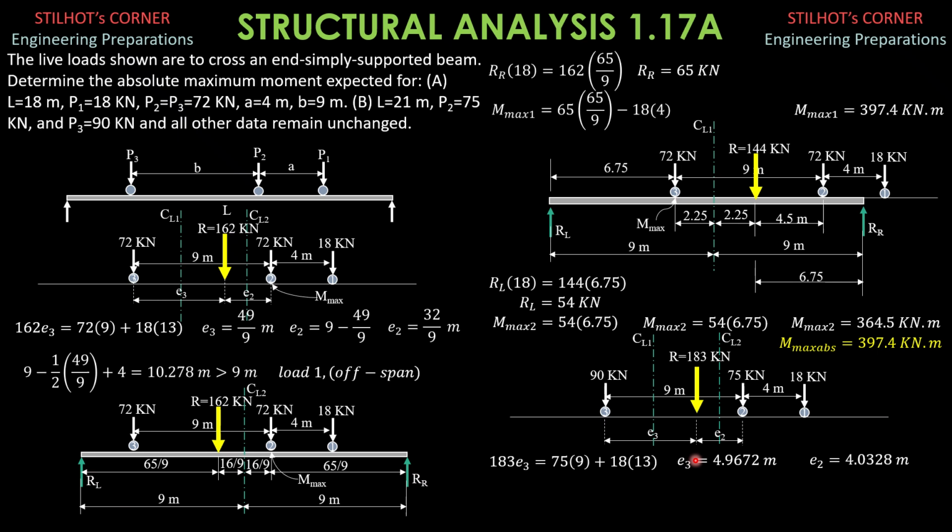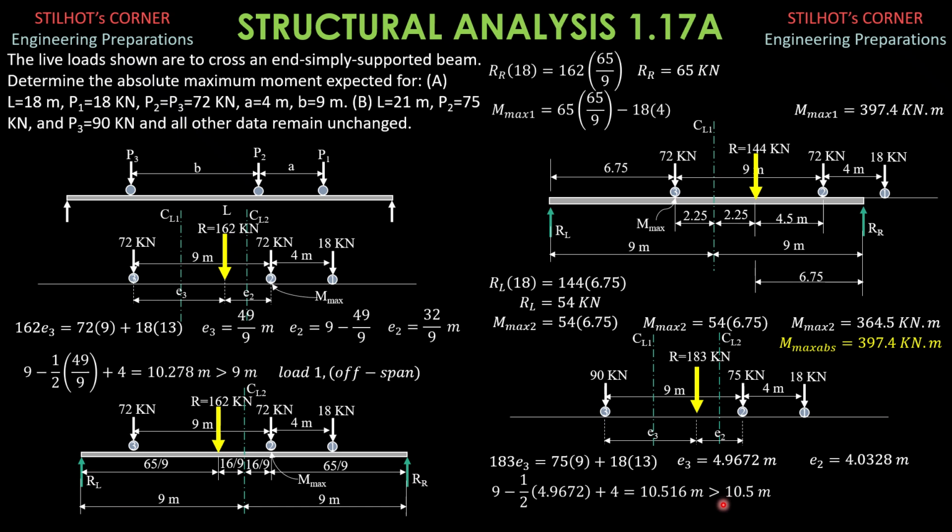So let's consider first, or let's check first, if the maximum moment occurs under load 3 if load 1 is still on the span. So that distance of load 1 from the center line is equal to 9 minus E3 over 2 plus 4. So 9 minus one half of E3, 4.9672, plus 4 is 10.516 meters, and that's greater than half the length of the beam. Half of 21 is 10.5. So meaning the 18 kilonewton load is just off span, because 10.516 meters is greater than 10.5.